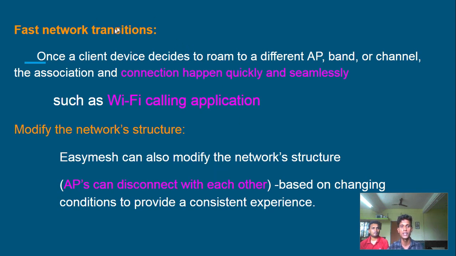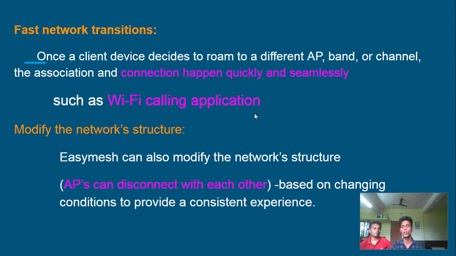Fast network transition: if a client device wants to roam to a different AP or band or channel, the connection happens quickly. Take the Wi-Fi calling app, for example. It wants the connection very quickly. For that kind of application we can use the EC mesh. It's very useful.